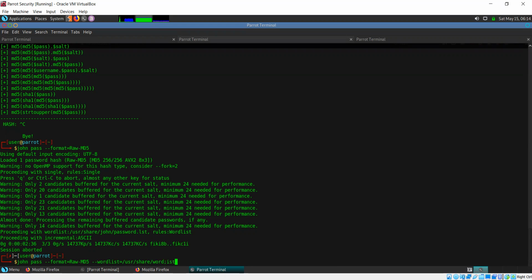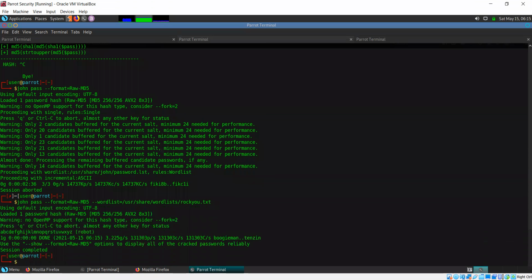There was a website a few years ago called RockYou, and there was a data breach. So all the passwords for the users there were leaked. So this word list was created from those passwords, and the name of the word list is rockyou. This comes by default with your Kali or your ParrotOS installations, and this is what we're going to try and use here to crack this password.